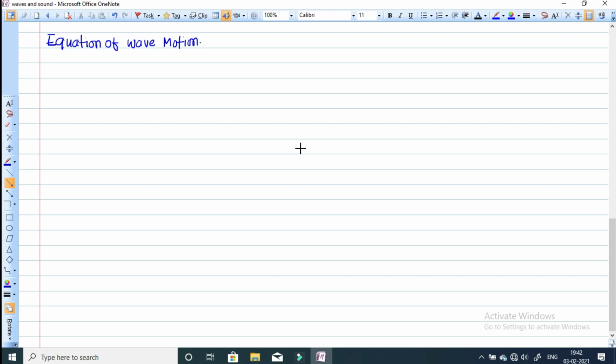This is the x-axis, and we can take the y-axis also, a two-dimensional axis. Now a wave is traveling along this positive x-axis.